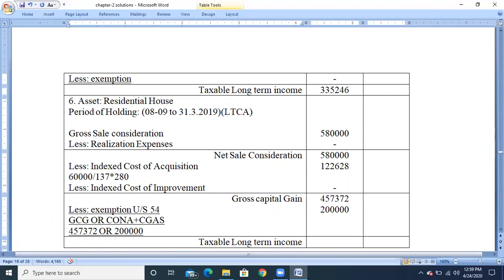So 2 lakh rupees is the lesser value, and that will be the exemption amount under section 54. So the balance amount, rupees 2,57,372, is the taxable long-term capital gain.